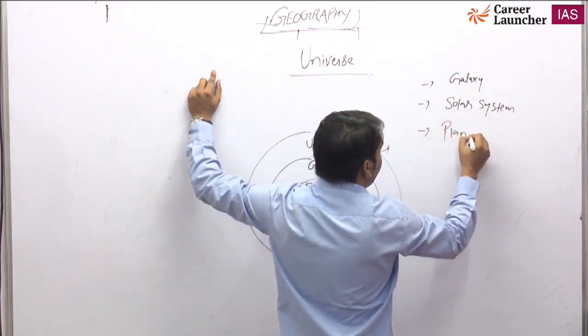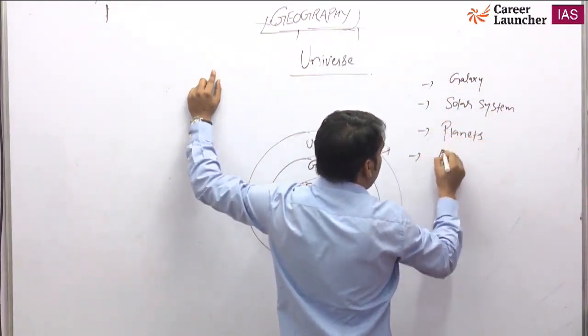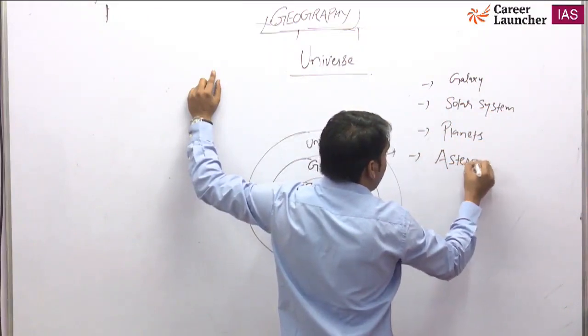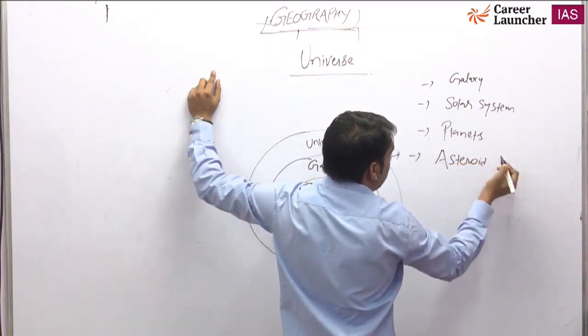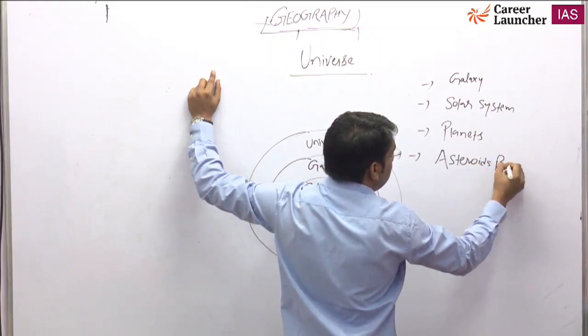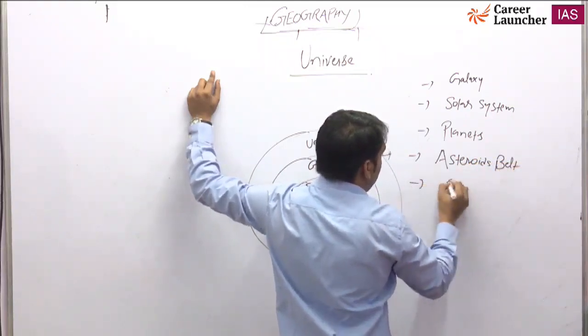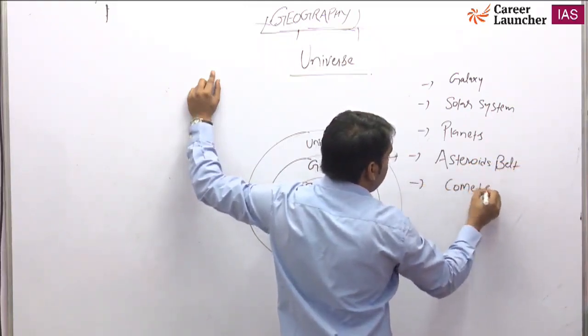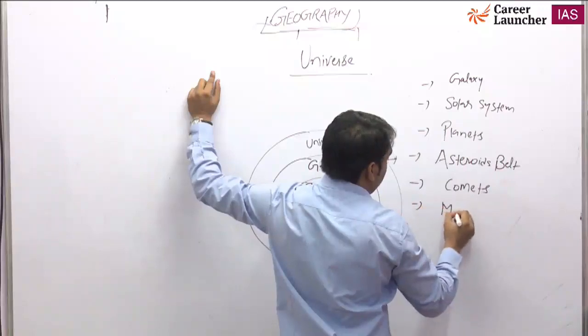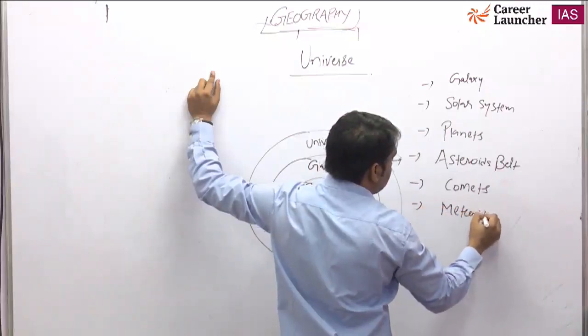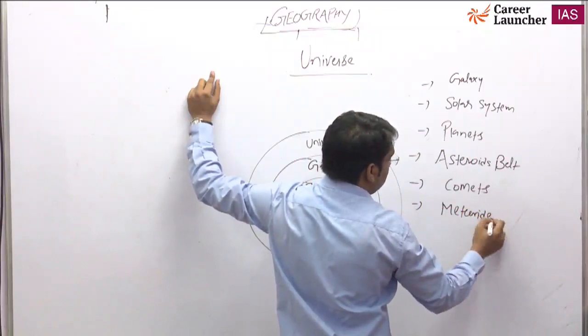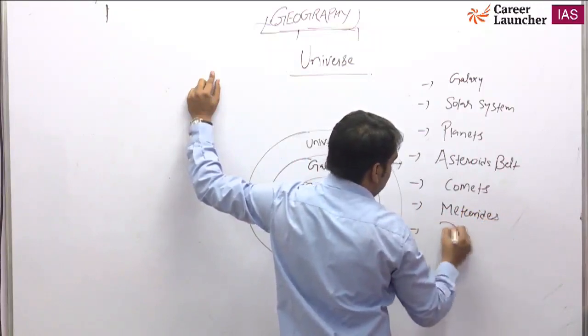Solar system: planets, asteroids, asteroid belt, comets, meteorites and dwarf planets.